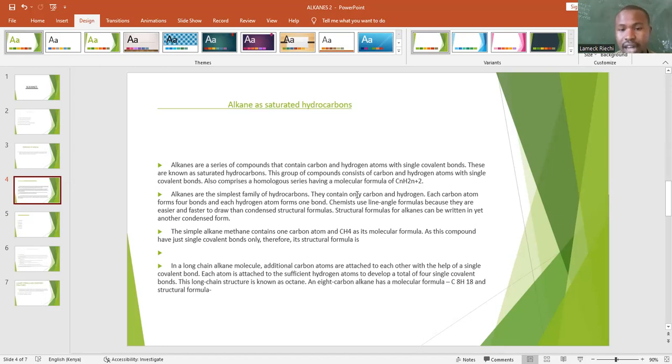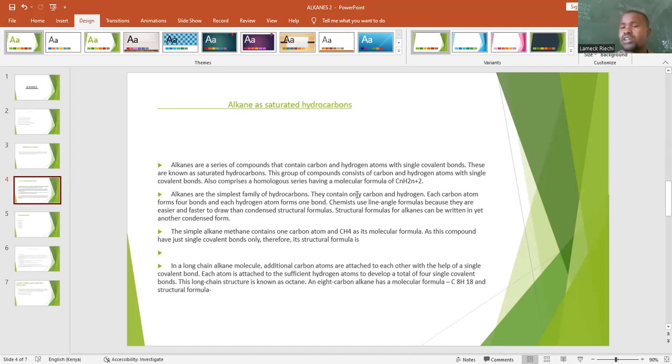Chemists use the right angle formulas because they are easier and faster to draw than condensed structural formulas. Structural formulas for alkanes can be written in yet another condensed form. The simple alkane methane contains one carbon atom and 4 hydrogen atoms. Methane, remember, is our number 1. If we place n with 1, you will get C1, that is CH4, and that is the molecular formula for methane.